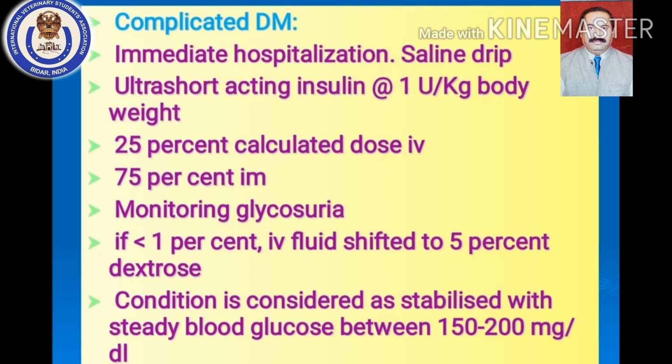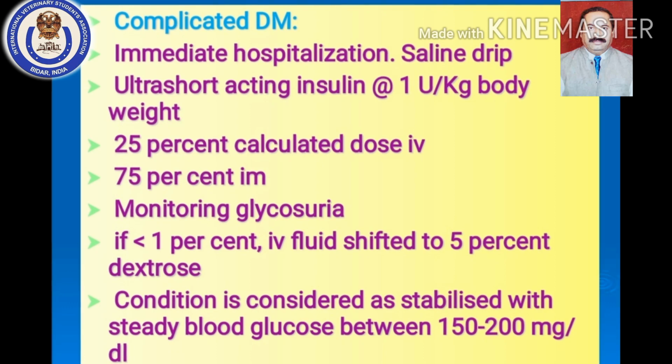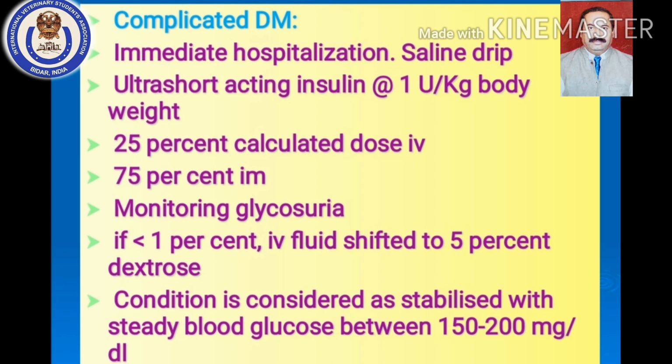Okay, so then they say that 25% of the calculated dose is given intravenously and 75% of the dose is given by intramuscular route. So 25% means, as 20 units is the requirement, 5 units should be given intravenous, 15 units should be given by intramuscular route, and then you have to catheterize the patient and monitor glycosuria.